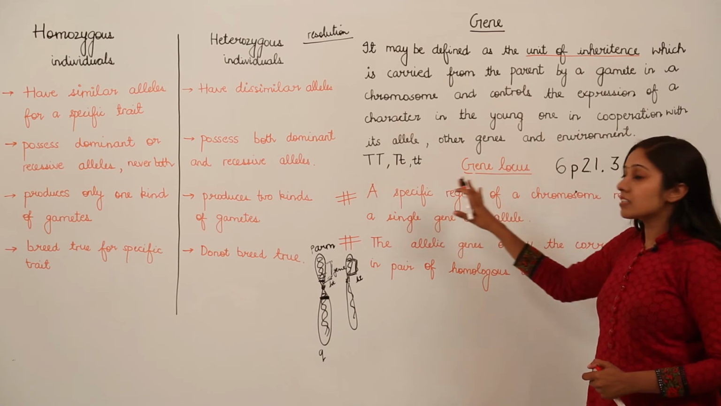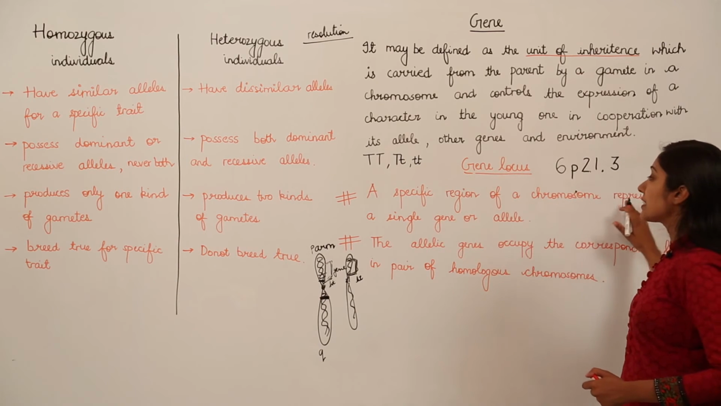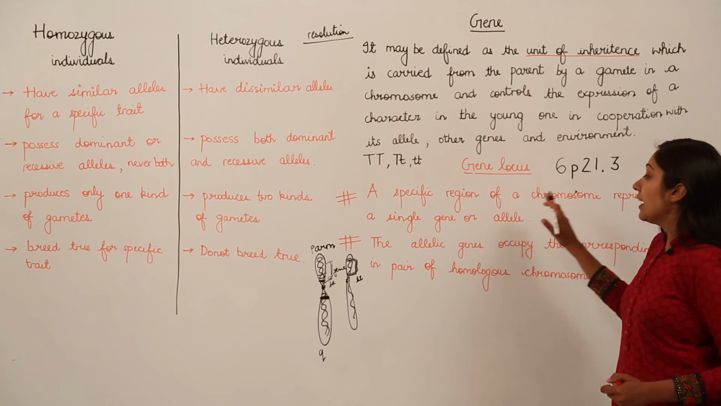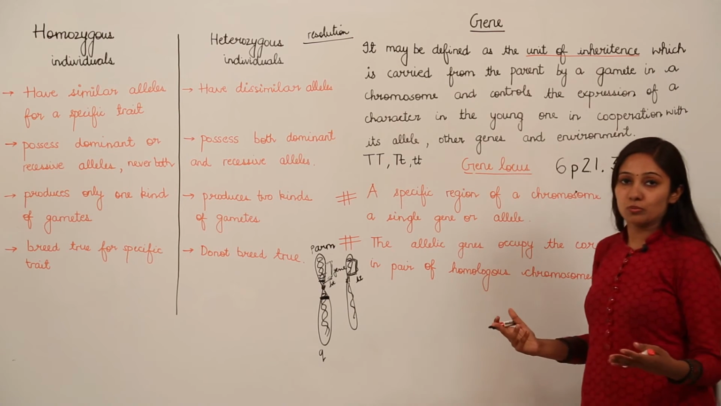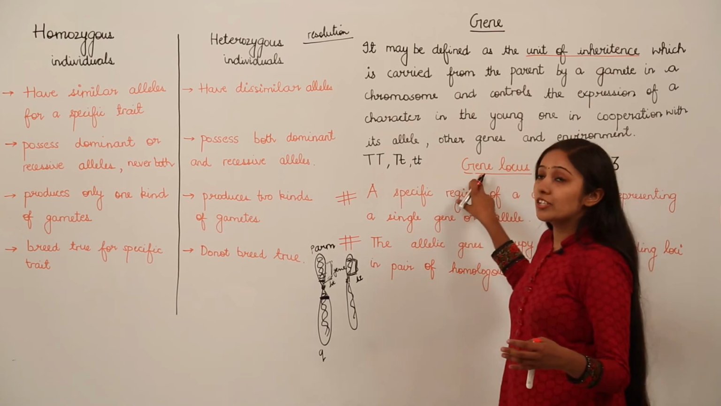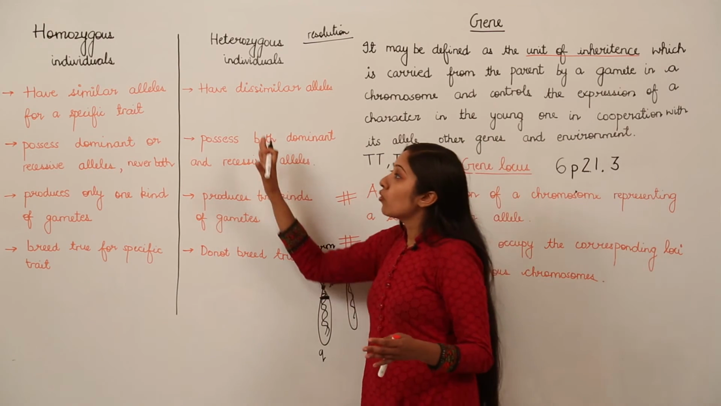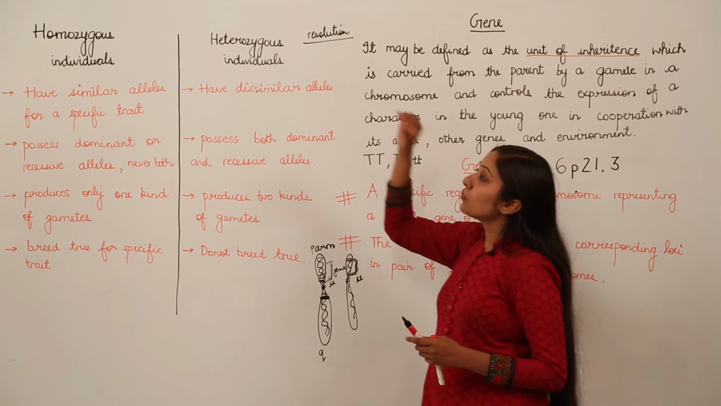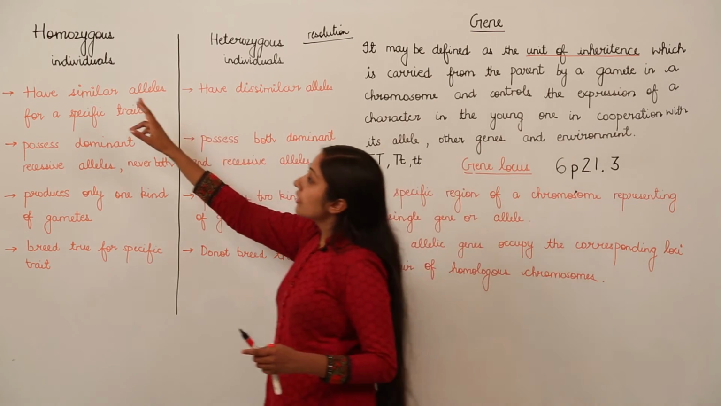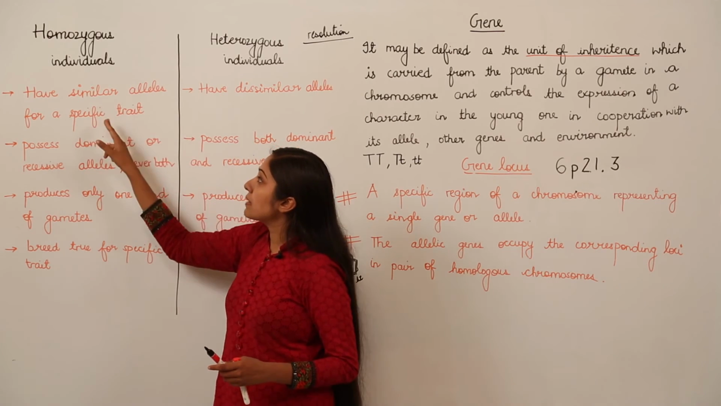So, a gene locus is a specific region of a chromosome representing a single gene or allele. The allelic genes occupy the corresponding loci in a pair of homologous chromosomes. I hope now this gene locus is clear to you. Next, we move on to the difference between homozygous individuals and heterozygous individuals. As you all know, the word homo means same. So they have similar alleles for a specific trait.